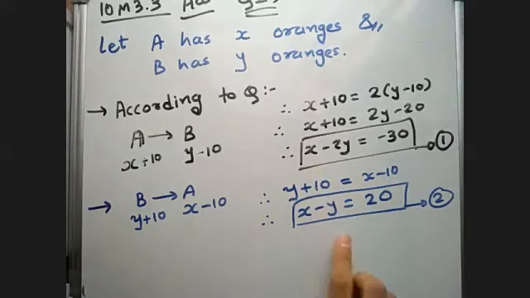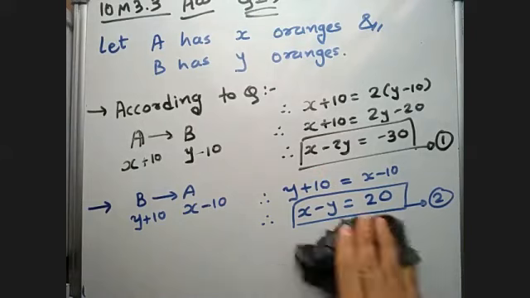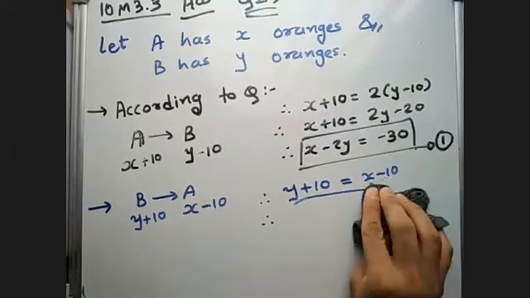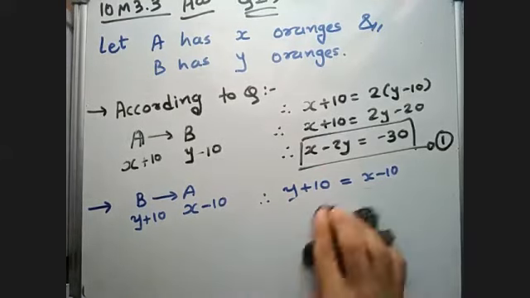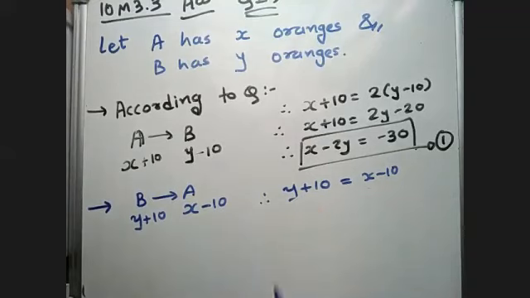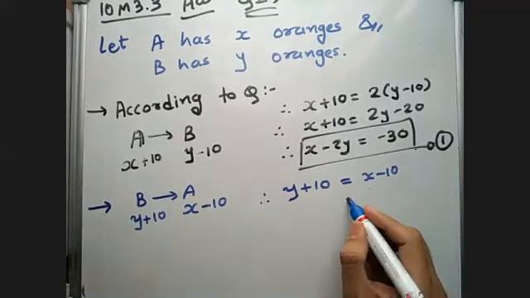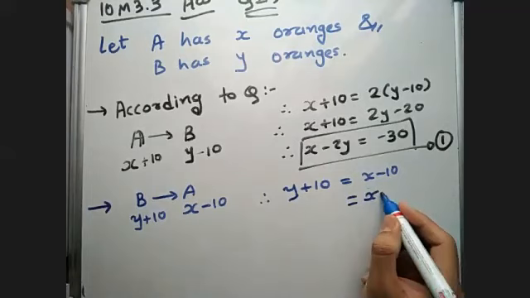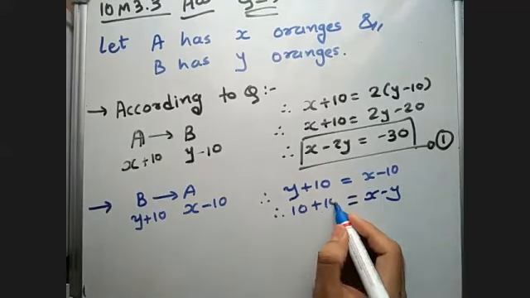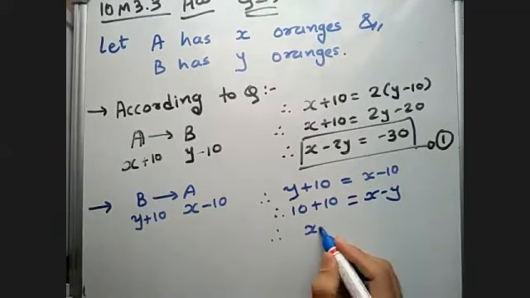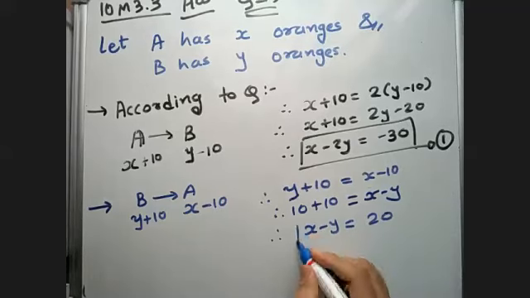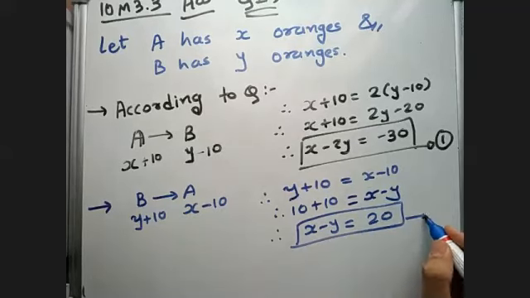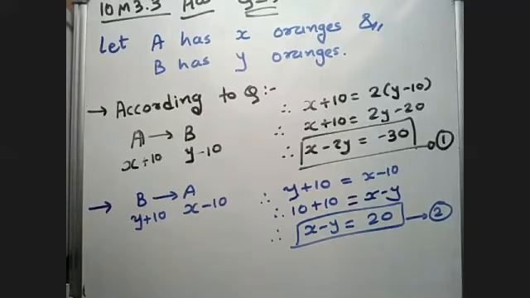Or let me show you this with more detail. Let us do more steps so that you can avoid your confusion. Now, suppose Y is going to the other side, so it will be X minus Y, and minus 10 will come this side, so it is 10 plus 10. I'm writing X minus Y in LHS, and 10 plus 10 is 20, I'm writing it on RHS. So it is equation 2. So these both two equations are clear.